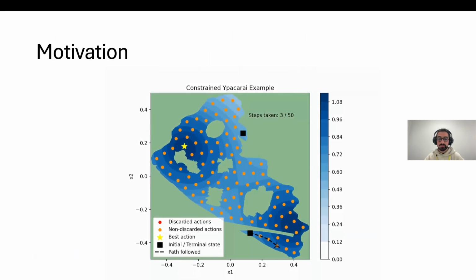In many physical systems, you want to find or optimize a quantity of interest. So, for example, here we have an environmental monitoring task where we're trying to find the source of maximal pollution, denoted by the star. However, we face constraints of the system that are not usually present in traditional optimization methods.